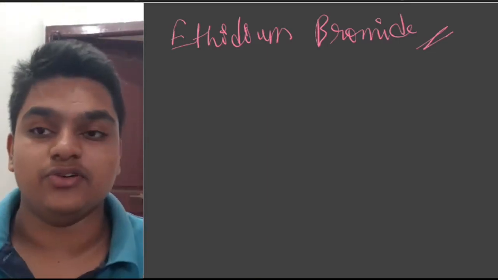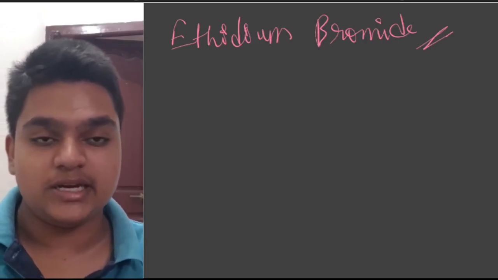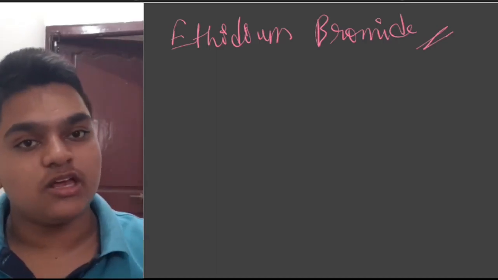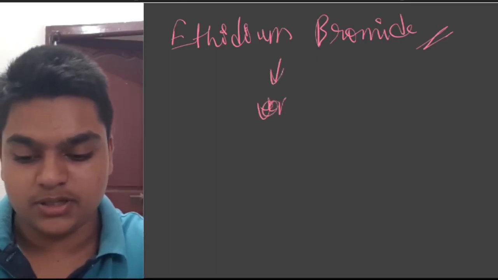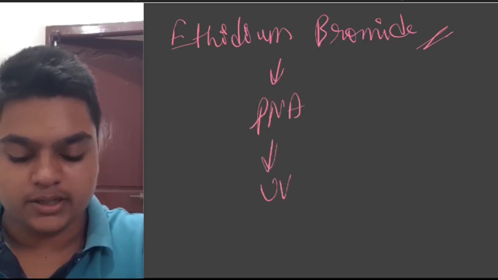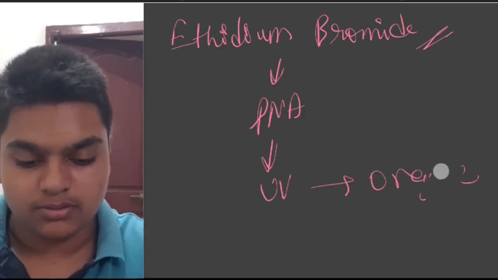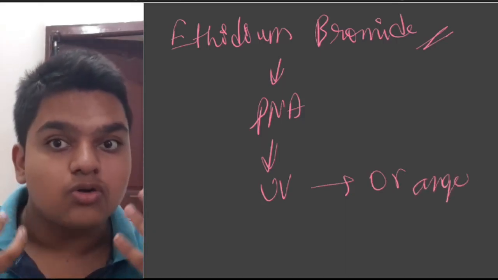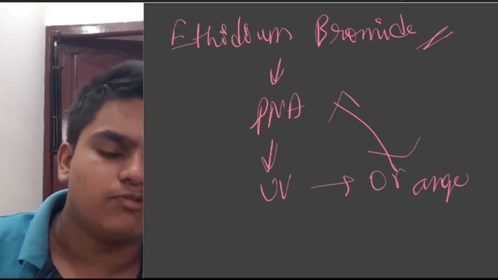In order to stain this DNA, I use ethidium bromide solution. When the separated DNA fragments are dipped into the ethidium bromide solution and UV light is put on them, it gives an orange glow to the DNA fragments. When it gives orange color to the DNA fragments, I can simply identify the fragment that is required for me.